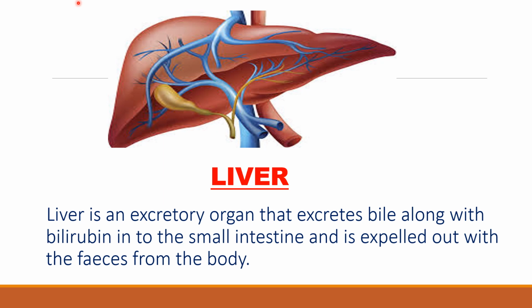After detoxification, most of them are excreted by the kidneys in the form of urine, and some of them are retained in the liver and are secreted into the intestines in the form of bile. So, liver is an excretory organ that excretes bile along with bilirubin into the small intestines and is expelled out with the feces from the body.